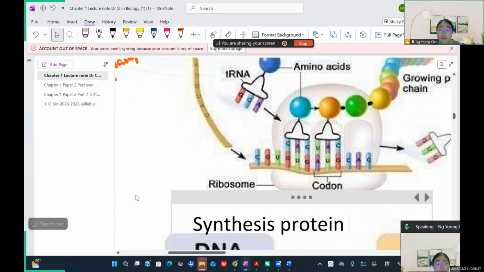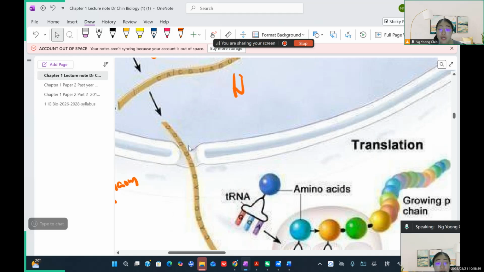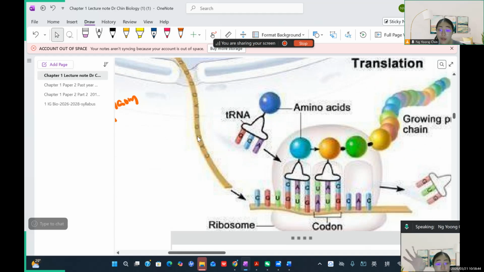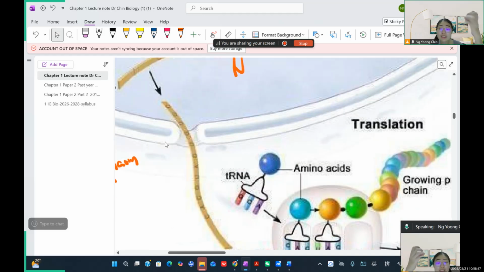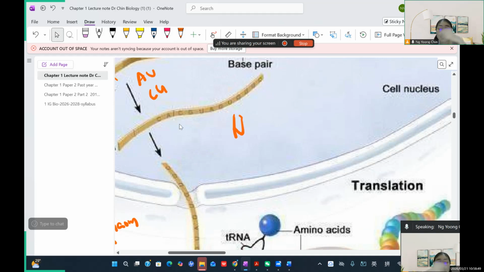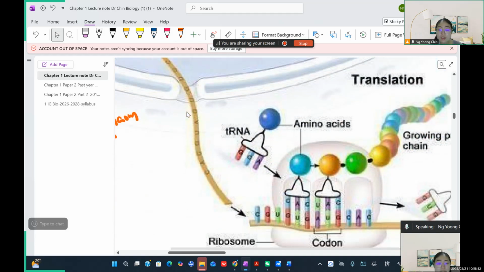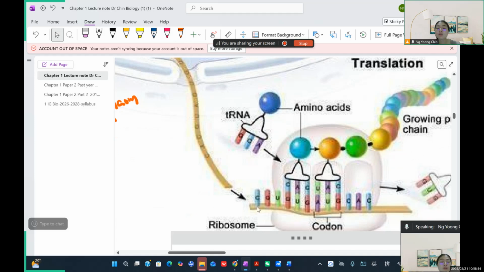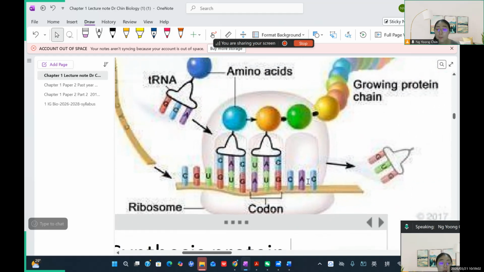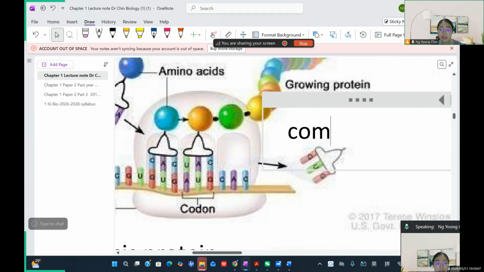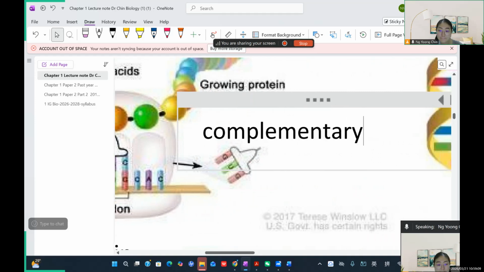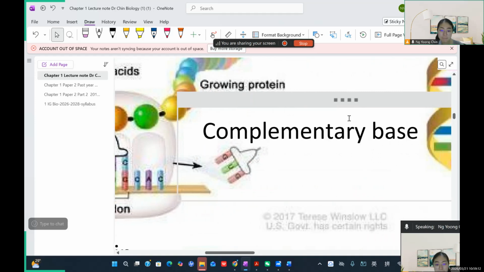So the ribosome will bind to the messenger RNA, because the messenger RNA gets the information from DNA. So the mRNA is acting like the middle person. It helps to bring the information from the DNA to the ribosome, because the ribosome can bind to mRNA. When the ribosome binds to the mRNA, they can form the base pairing, okay? So you can see, right, we call it what? Complementary base pairing again, which is AUCG. This one, complementary base pairing.